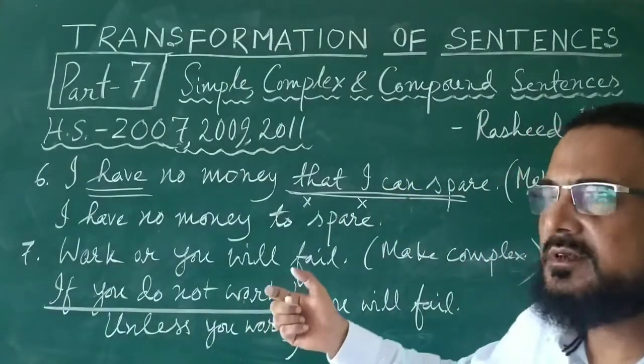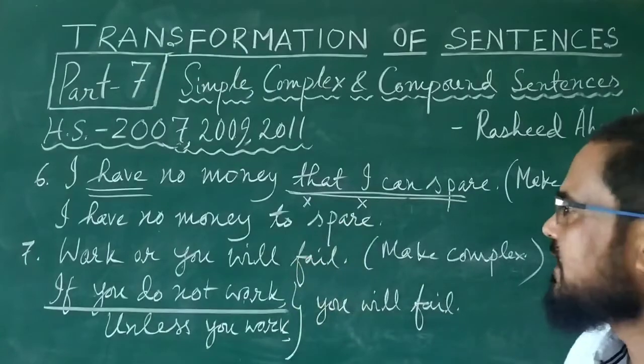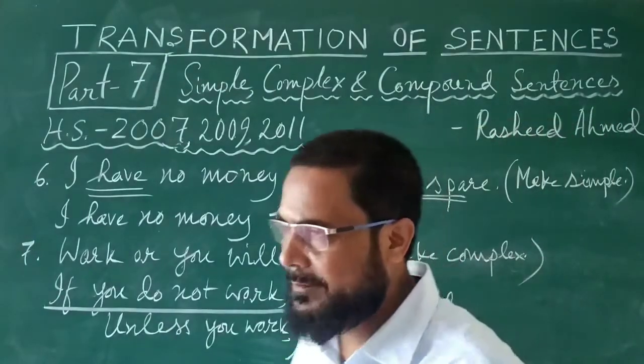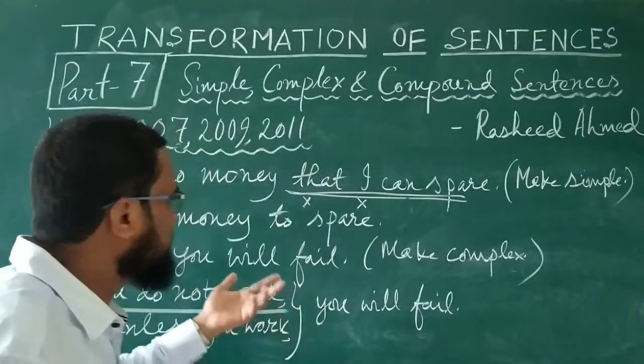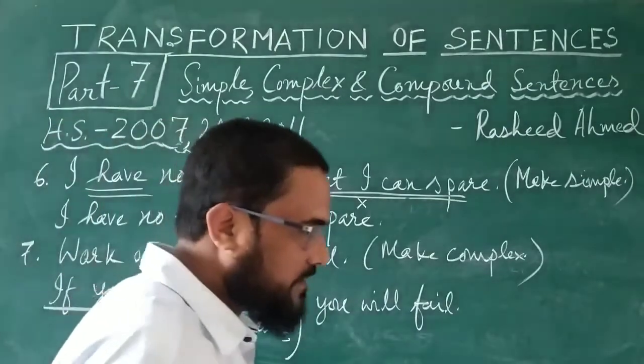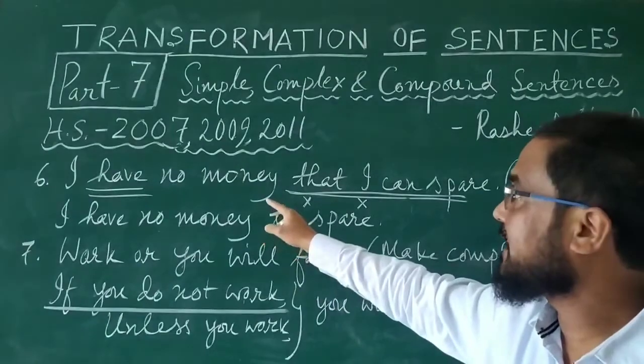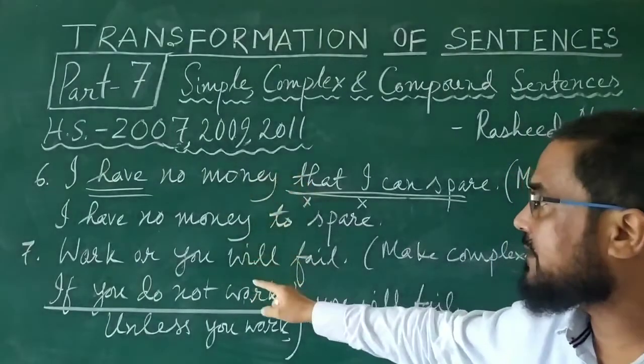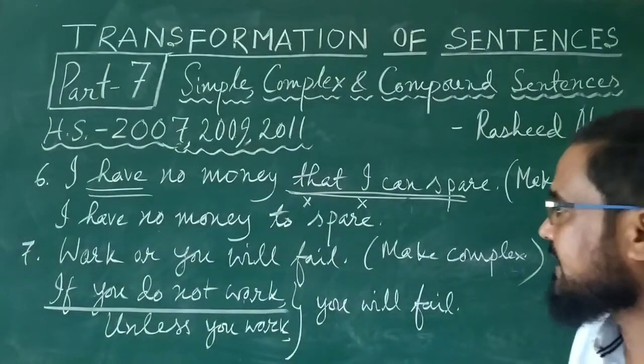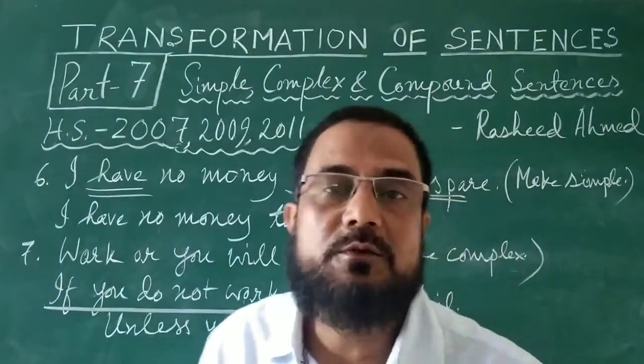This is very easy, because the previous one was also similar to this. I have no money that I can spare, complex sentence. I have no money to spare, simple. The next sentence came only in 2007. This, number 6, came 3 times. But number 7 came in 2007 only, and this is, work or you will fail.